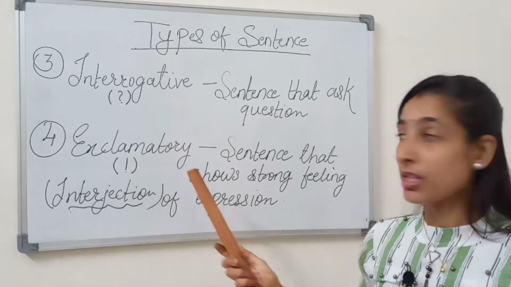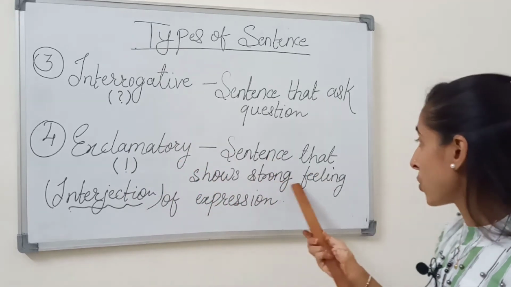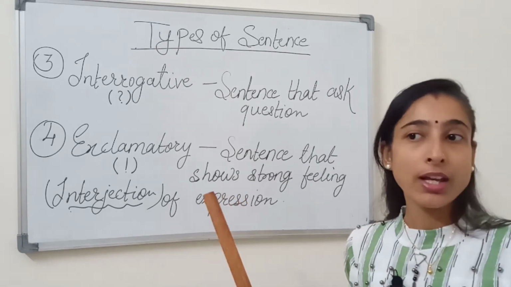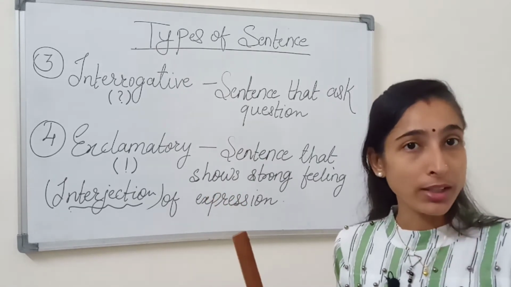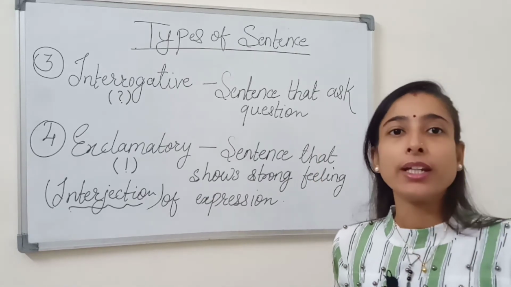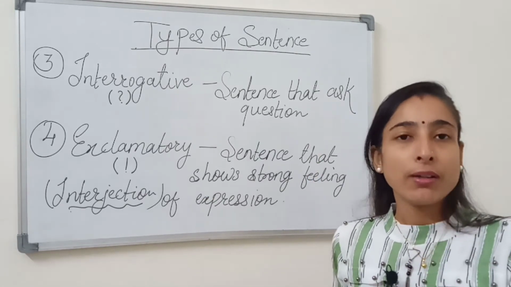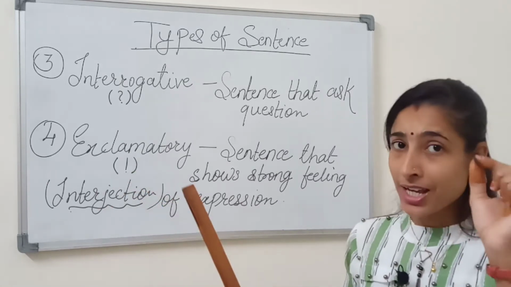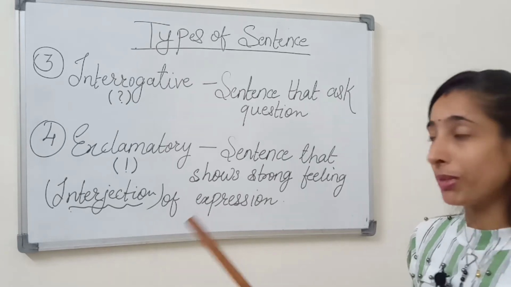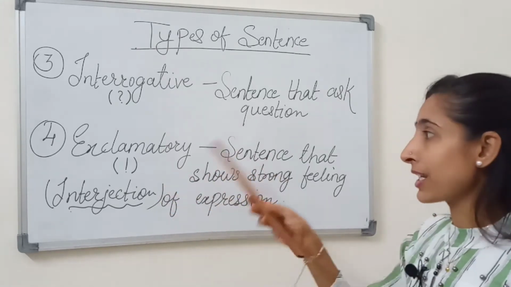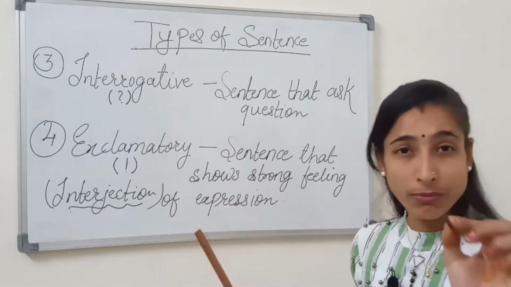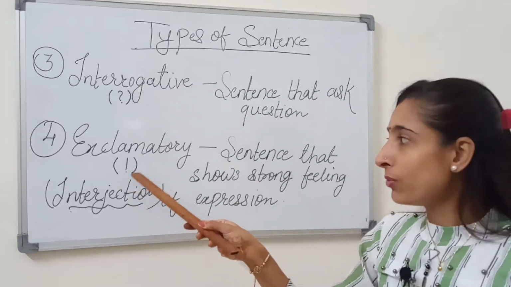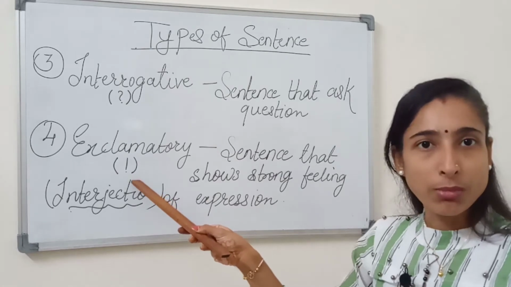Exclamatory sentence means a sentence that shows strong feeling of expression, when you are admired by someone, when you get shocked, when you get wonder, when you are appreciated, whatever you speak regarding all these things becomes an exclamatory sentence. And one more thing I remind you: whenever you write an exclamatory sentence, it always ends with an exclamation mark. Don't forget to put the exclamation mark.